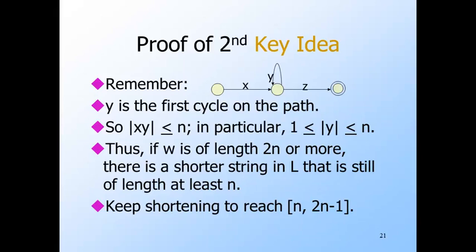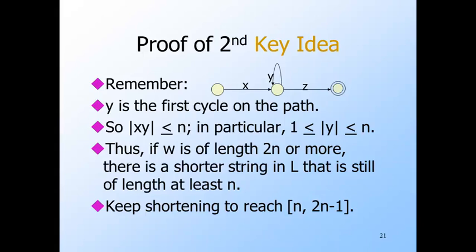Now, we picked Y to be the first cycle on the path, so the length of xy cannot be greater than n. That is, some state within the first n plus 1 states on the path surely repeats. We also know that the length of y is at least 1, so y lies between 1 and n. Then if w is the shortest accepted string of length at least n, we claim that w cannot be as long as 2n. For suppose it were.